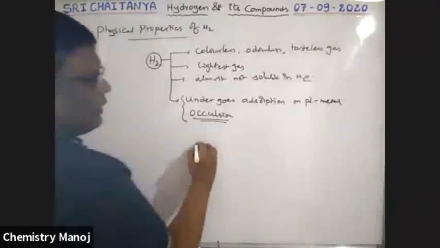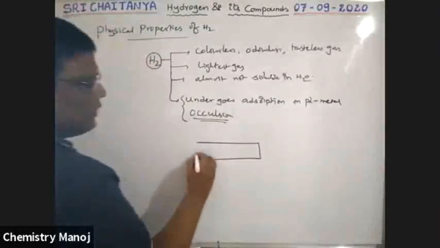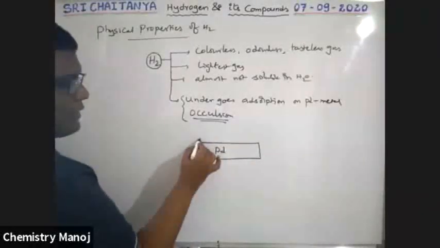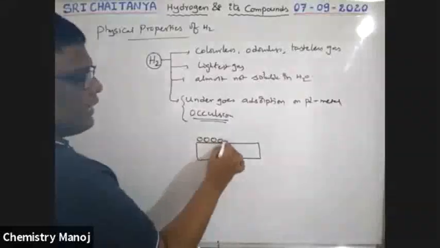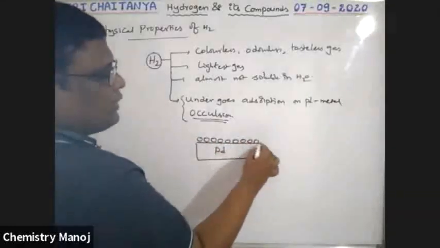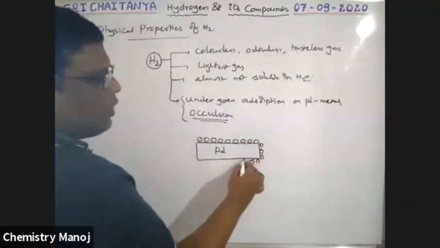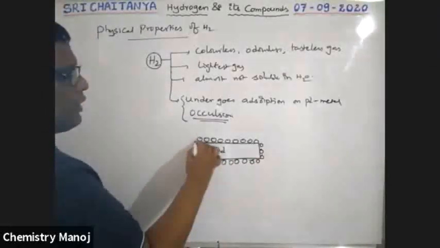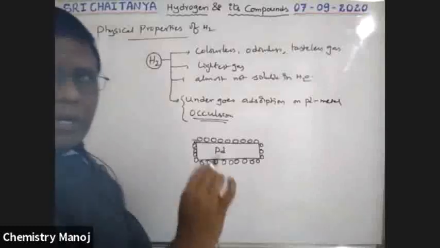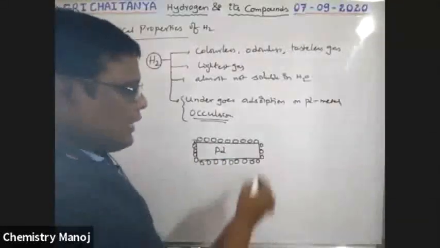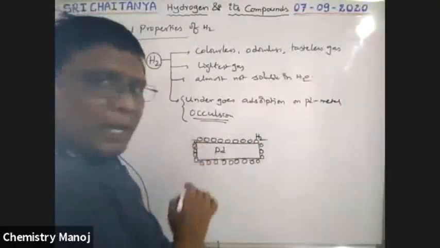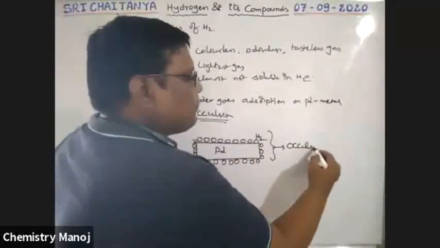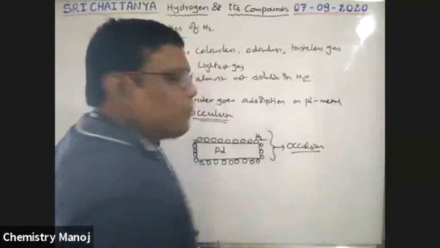Adsorption is nothing but a metal surface is there, boys, let us take palladium. On this metal surface, hydrogen gas is attracted only on the surface, not entered into the interior, not into the bulk. This adsorption of hydrogen gas on palladium metal surface is commonly called occlusion.